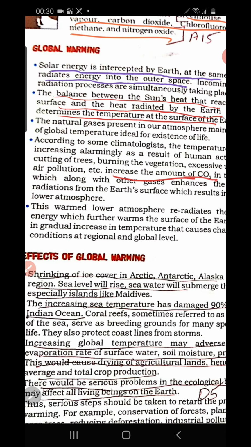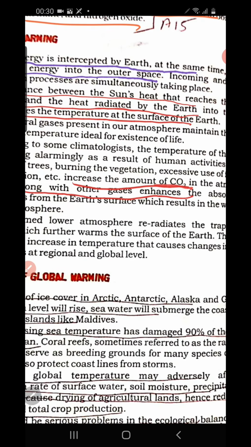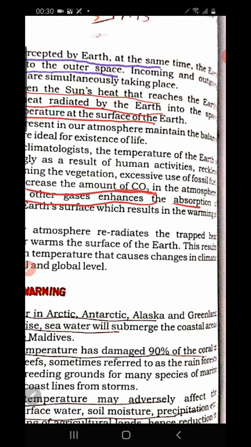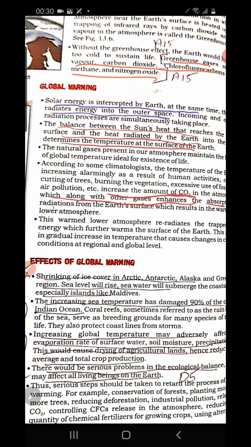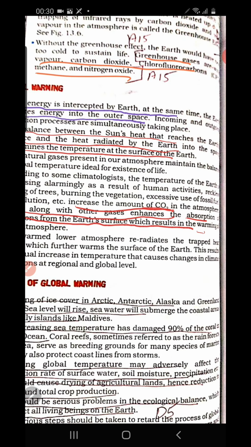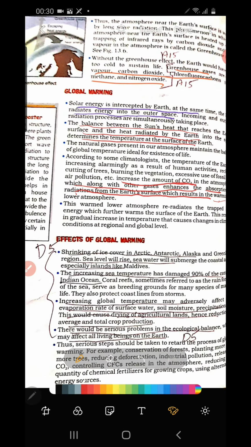So increase the amount of carbon dioxide, which, along with other gases, enhances the absorption of radiation from the earth's surface, which results in the warming of the lower atmosphere. So this process is called global warming.